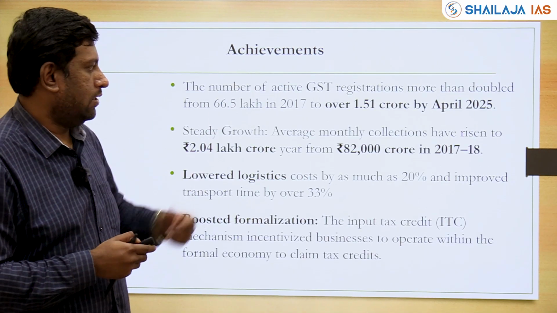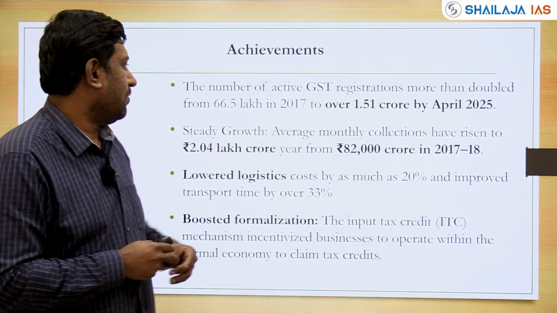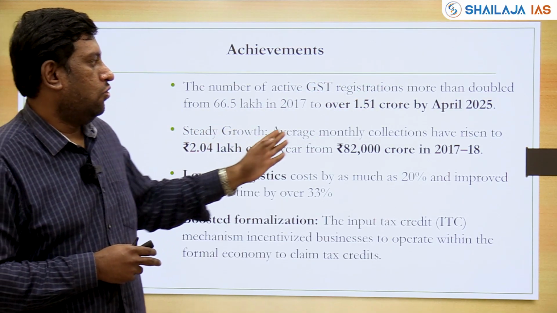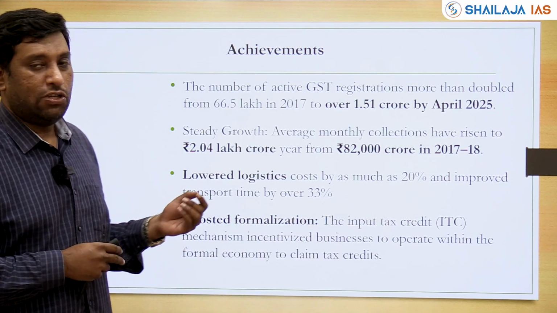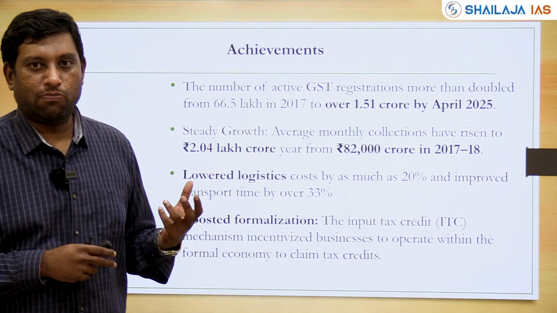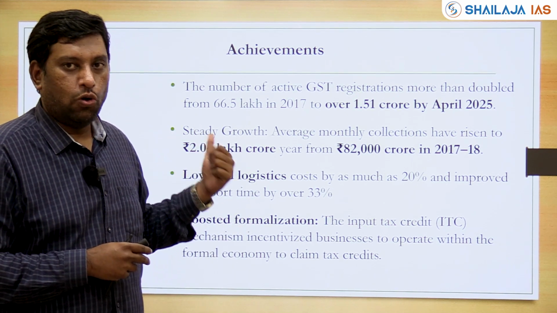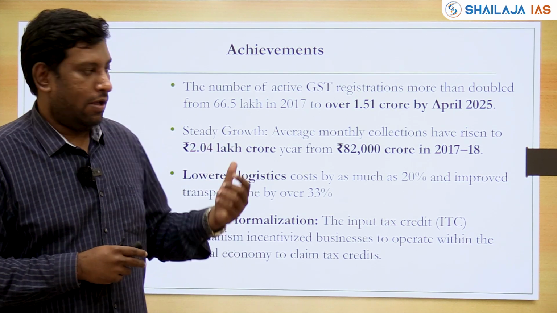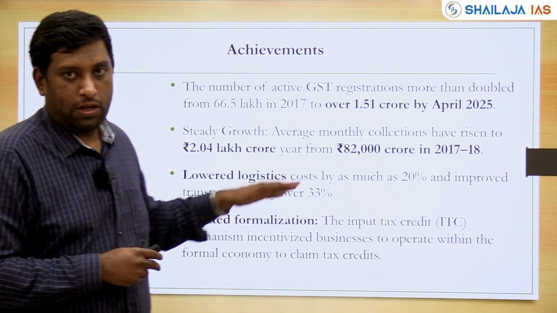Let us look at some of its achievements. It has increased the number of taxpayers from 66.5 lakh to over 1.51 crore by April 2025. The average monthly collections have seen steady growth. In 2017, your average monthly collection was 82,000 crores, but it has reached around 2 lakh crores every month in the year 2025. It has lowered the logistics cost.